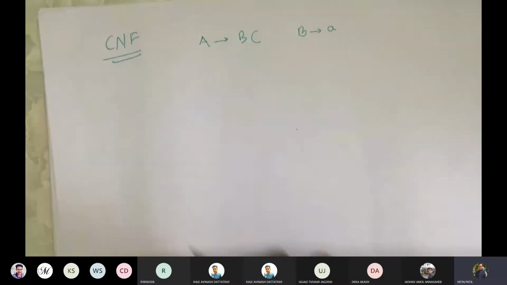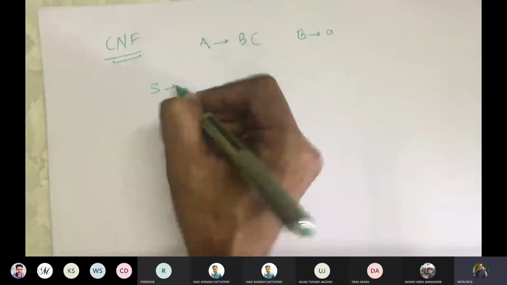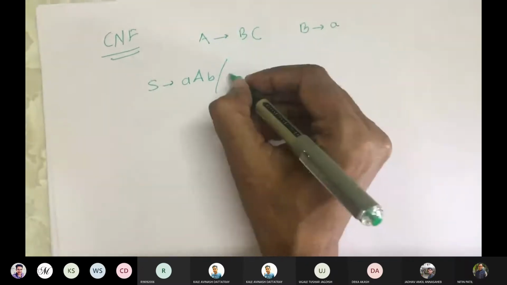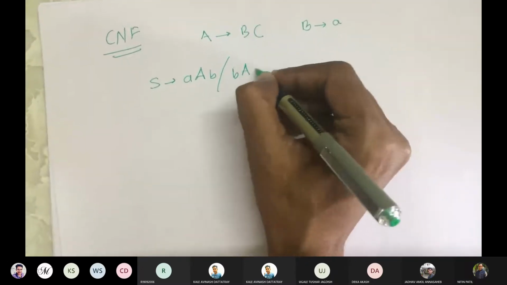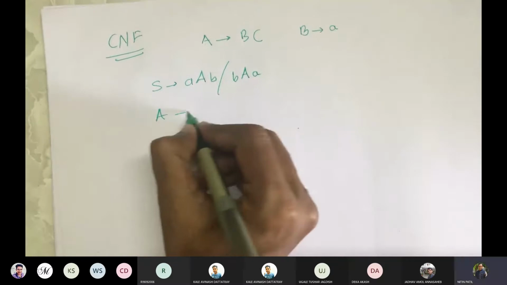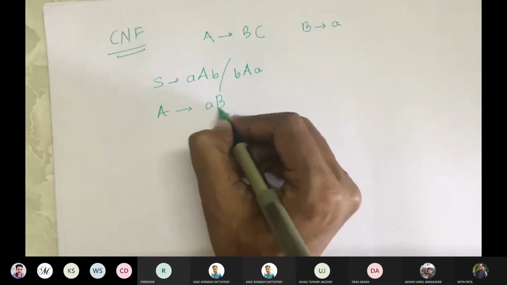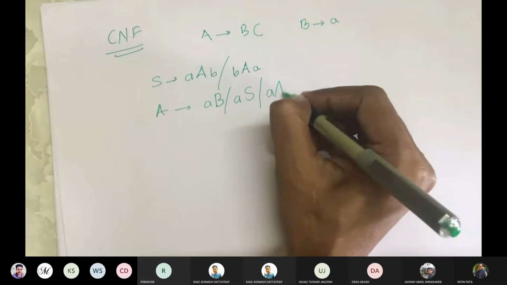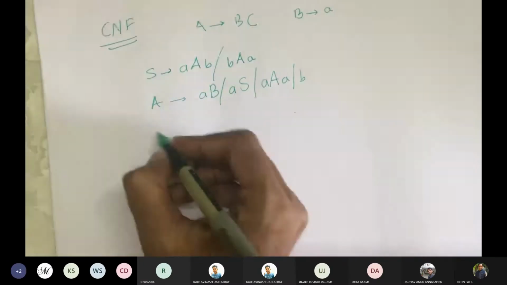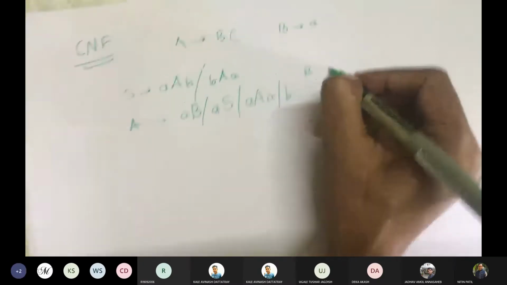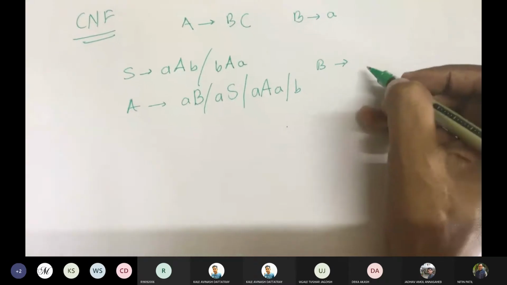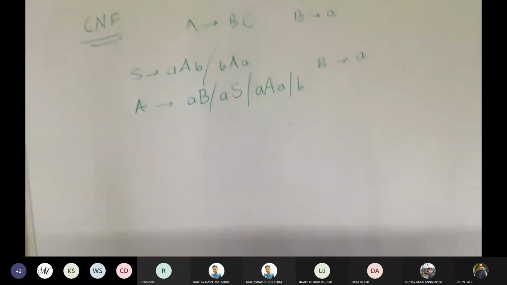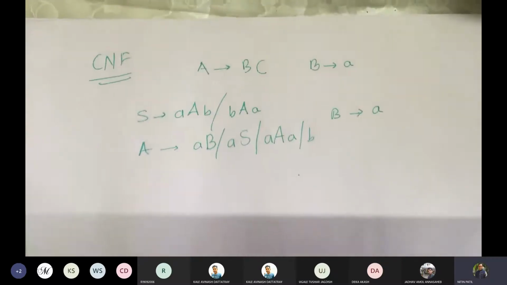Now, we said that if I have been given an example like this, suppose this is given to us.